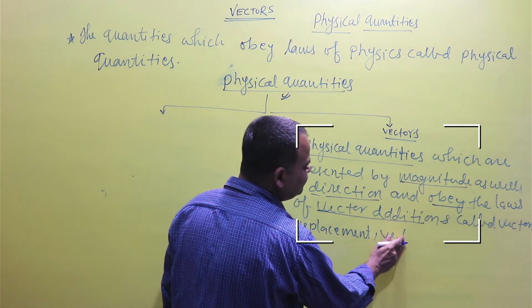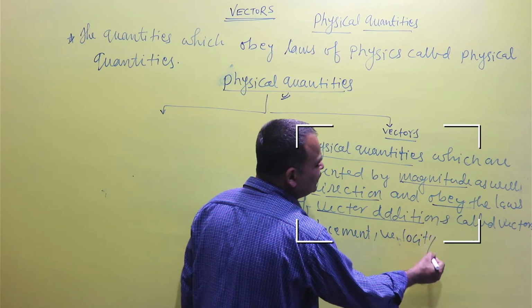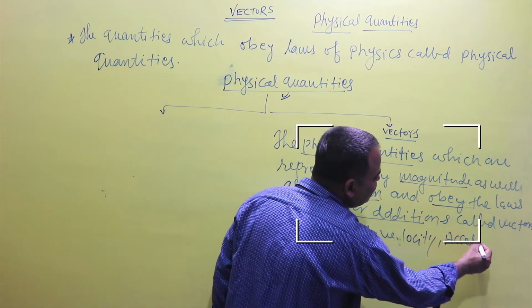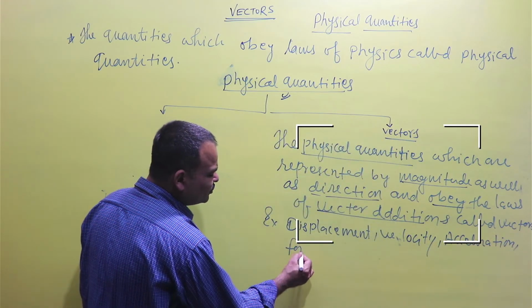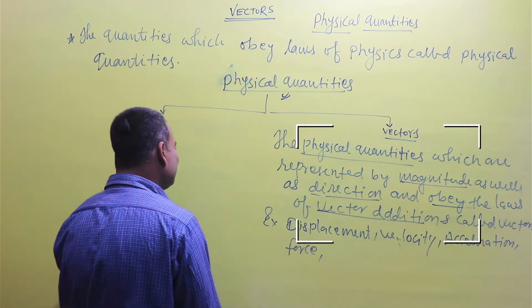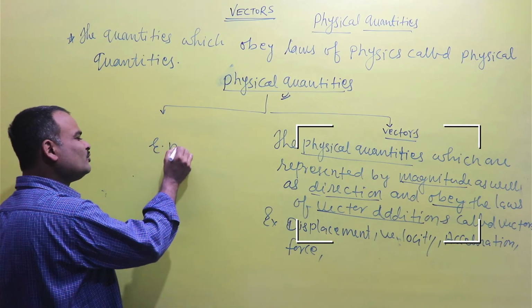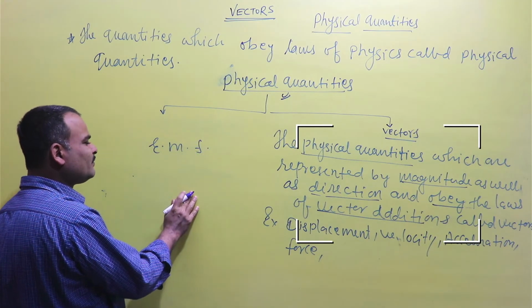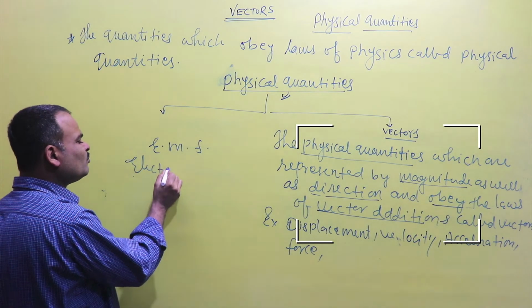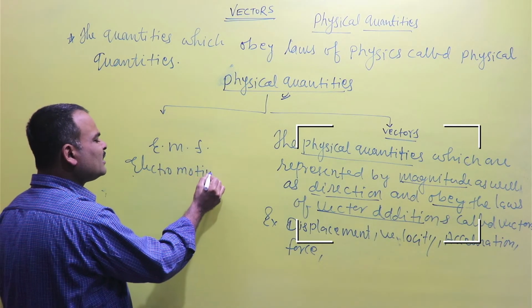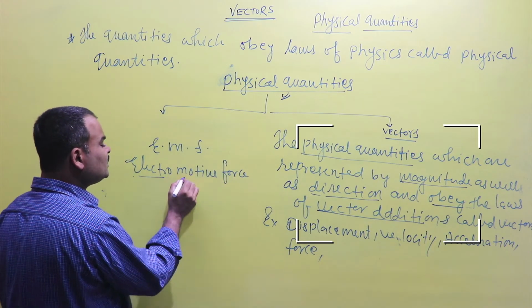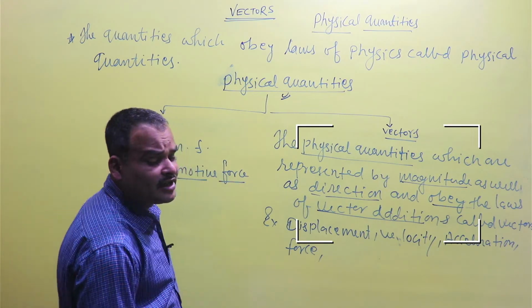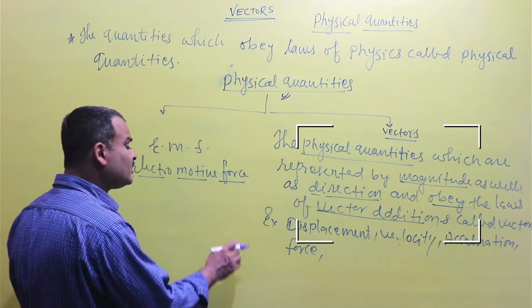Examples are displacement, acceleration, force. But remember that EMF, the electromotive force, is the work done to move per unit charge in the total electric circuit.